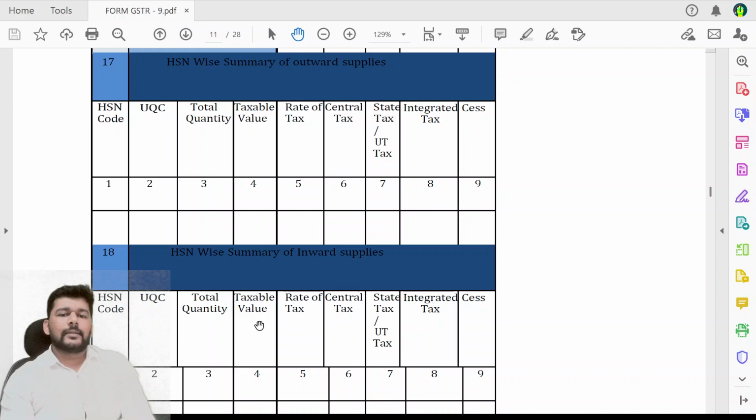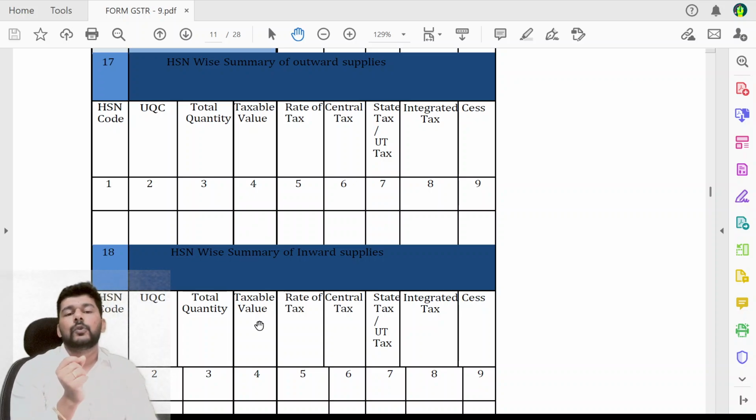What was expected is that up to 2 digits or up to 4 digits, if the aggregate turnover in the preceding financial year exceeds 5 crores, then reporting up to 4 digits was mandatory. Or if it is up to 5 crores, then reporting up to 2 digits is mandatory. Here, what we feel is that the instruction form has some limitation in the way in which the words have been given. It says that it shall have an option not to fill.